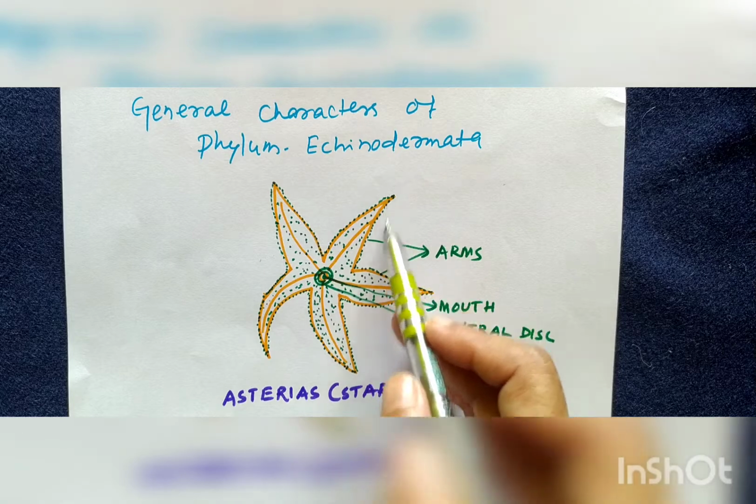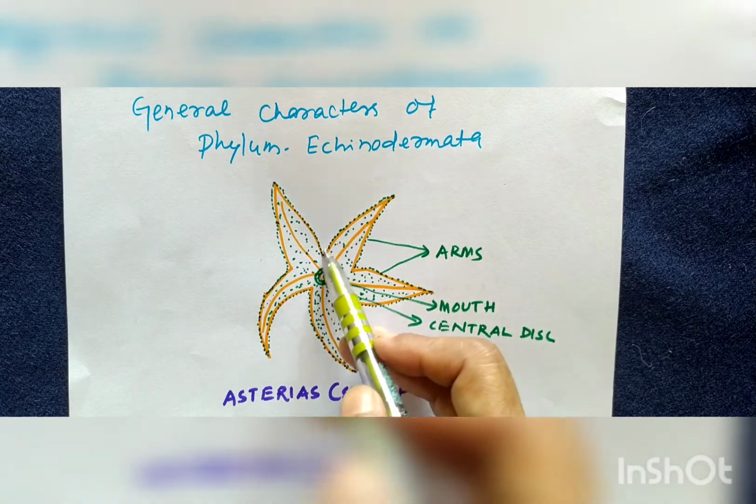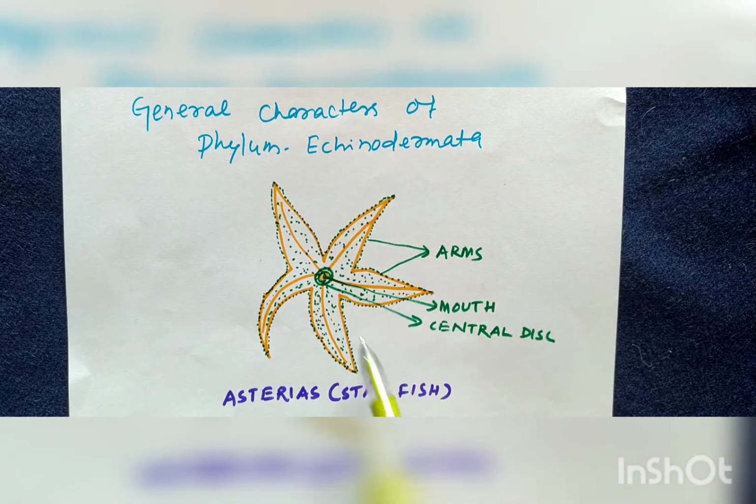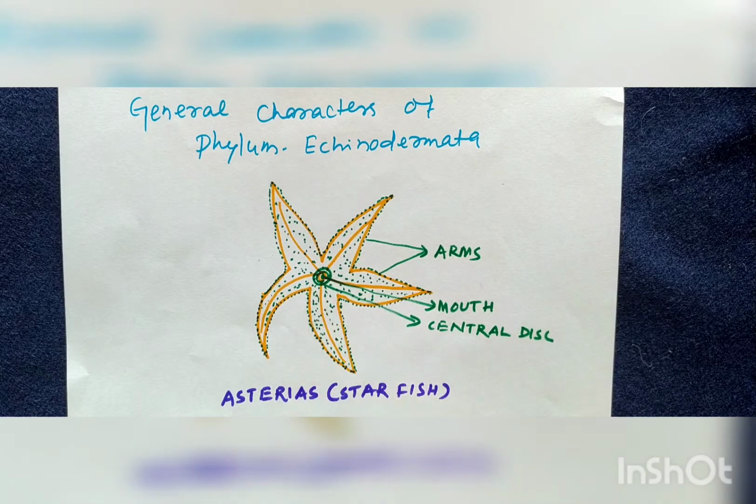It has 5 arms, and this is mouth. This is the central disc.